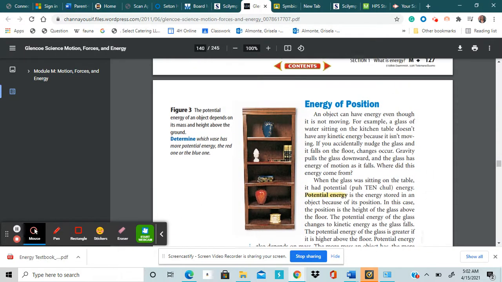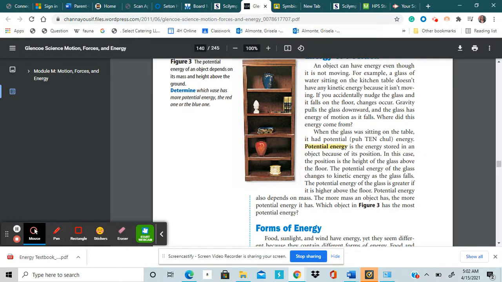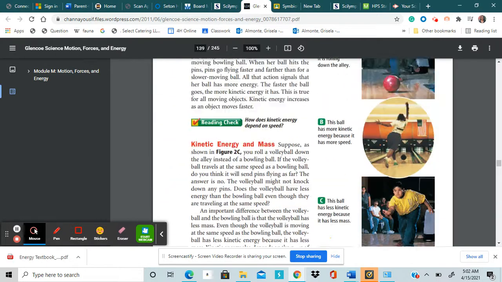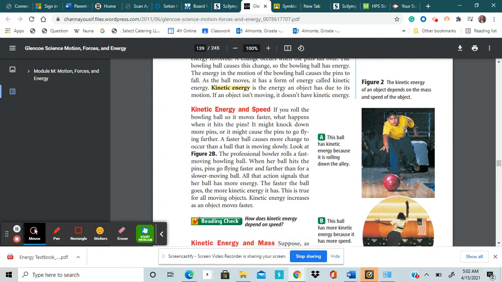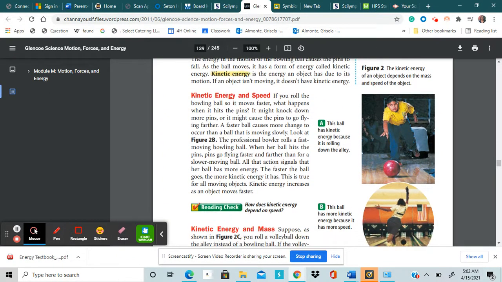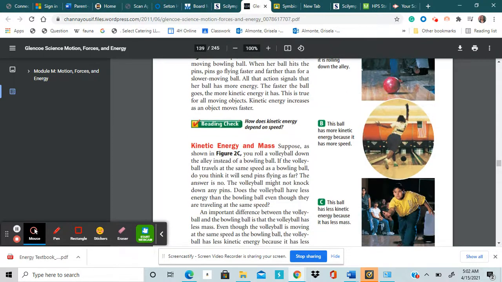So we will stop here, and in the next class, we will talk about potential energy. So right now, I want you to focus on kinetic energy, which is energy in motion. And there are two things that affect it: kinetic energy when it comes to speed, and kinetic energy when it comes to mass.